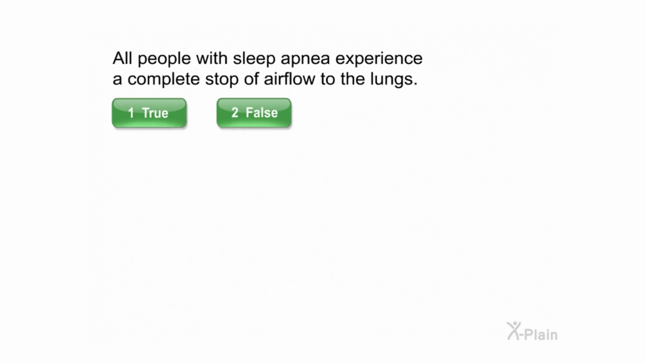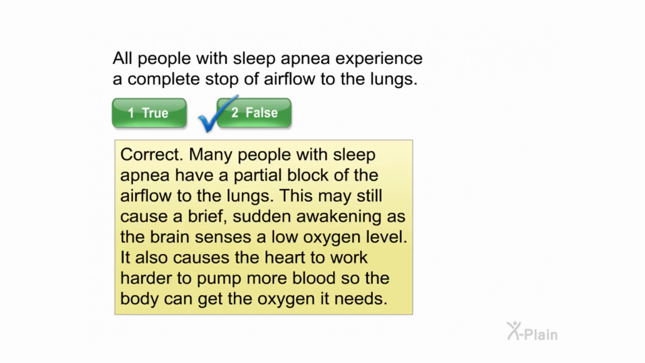All people with sleep apnea experience a complete stop of airflow to the lungs. Select true or false. Correct. Many people with sleep apnea have a partial block of the airflow to the lungs. This may still cause a brief sudden awakening as the brain senses a low oxygen level. It also causes the heart to work harder to pump more blood so the body can get the oxygen it needs.